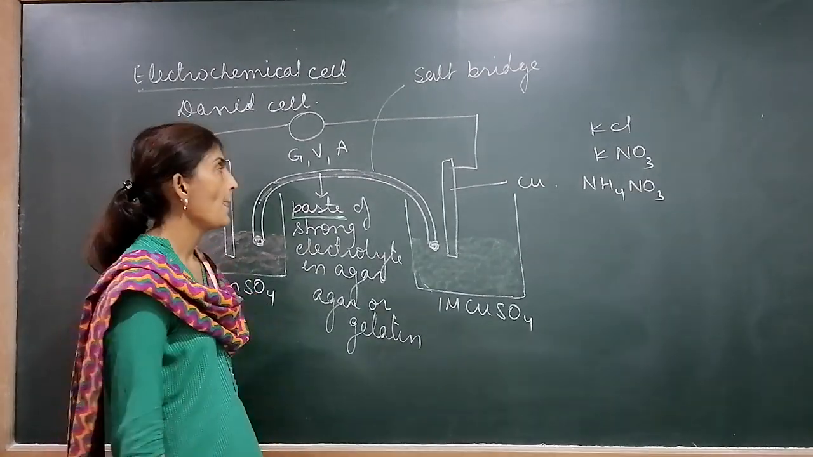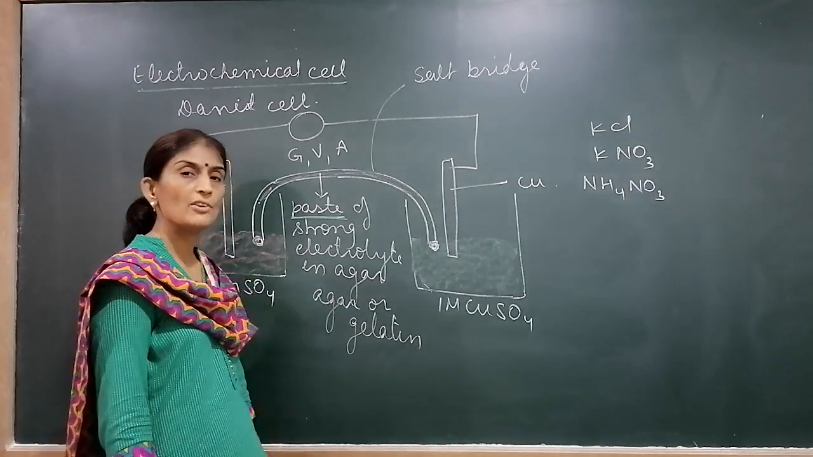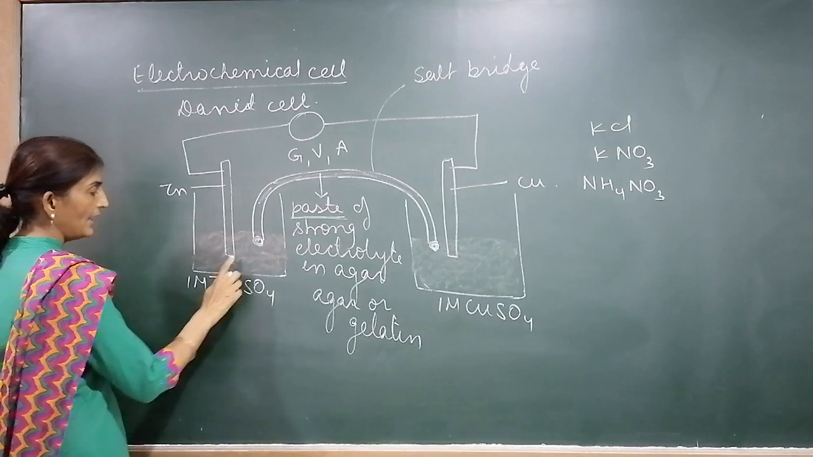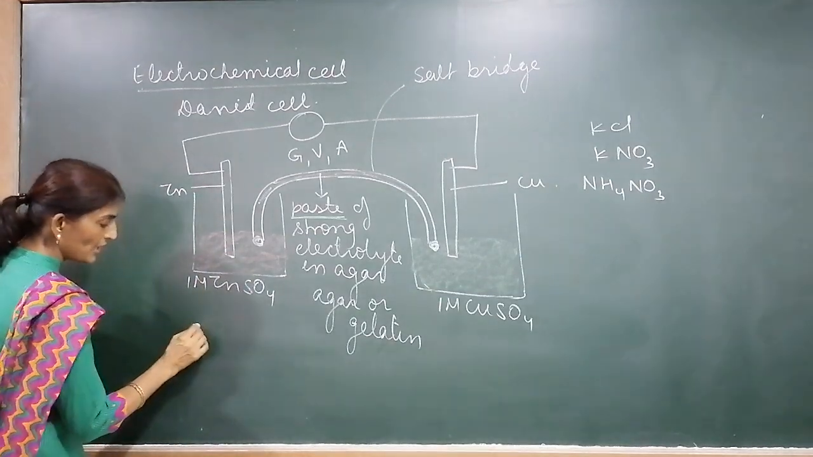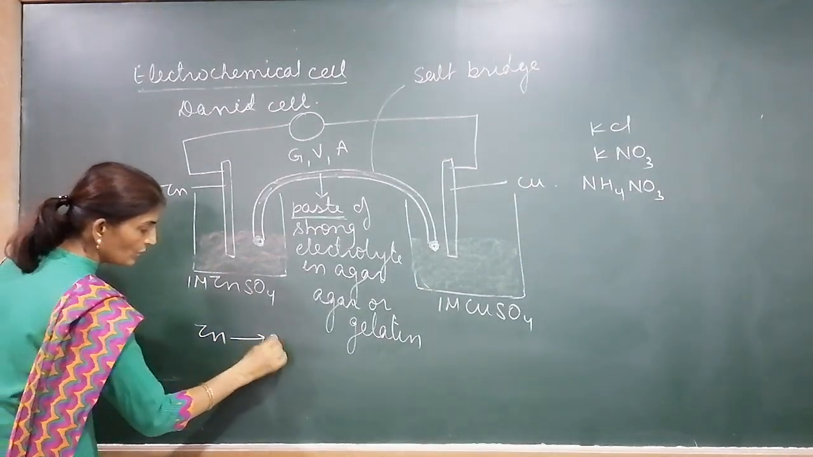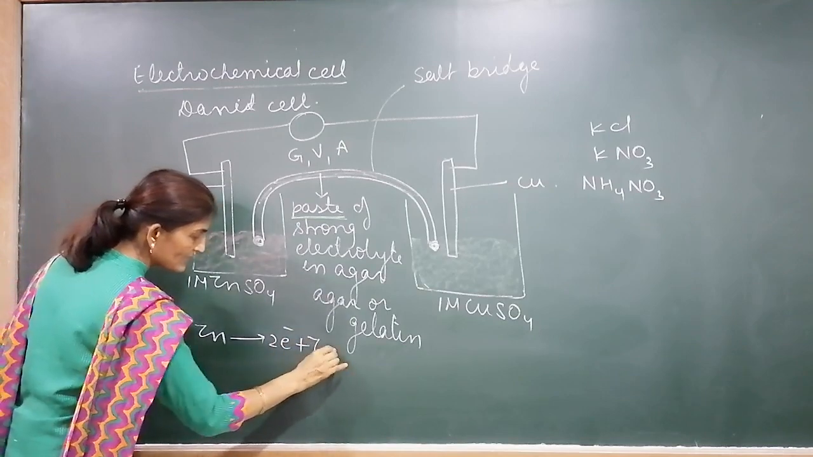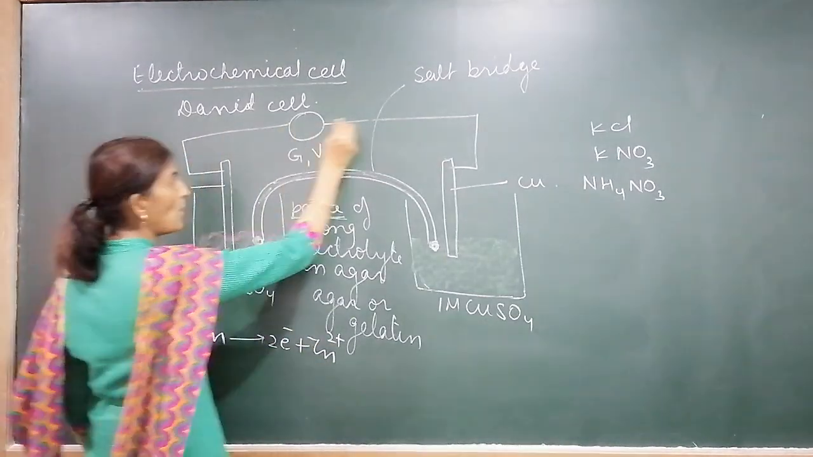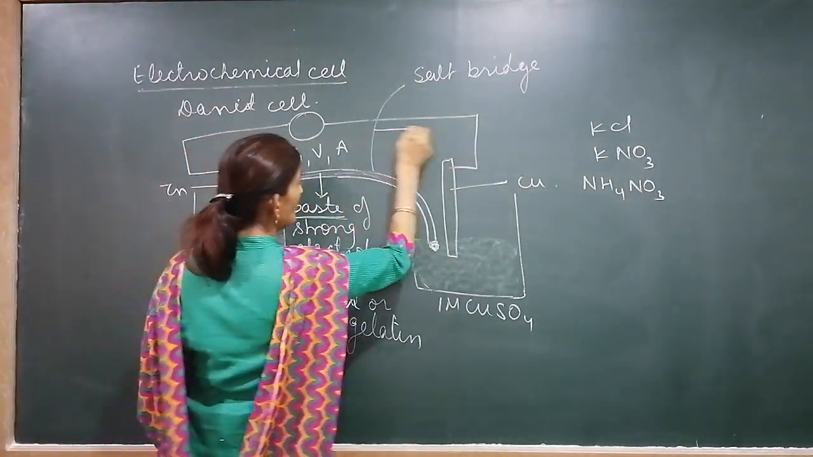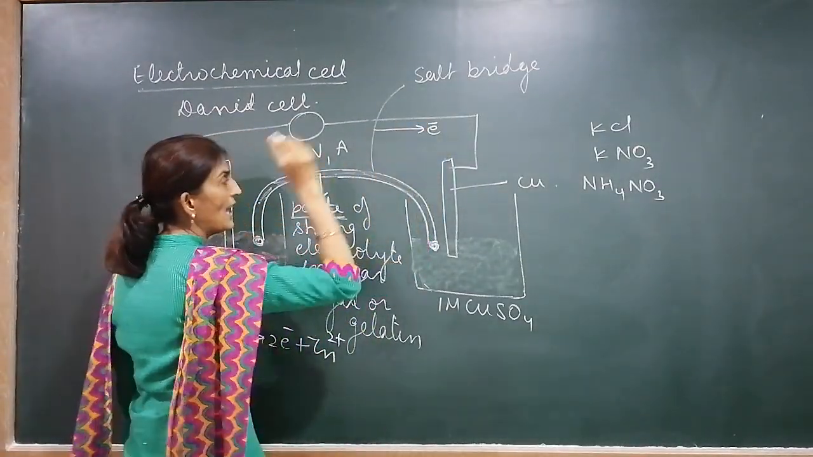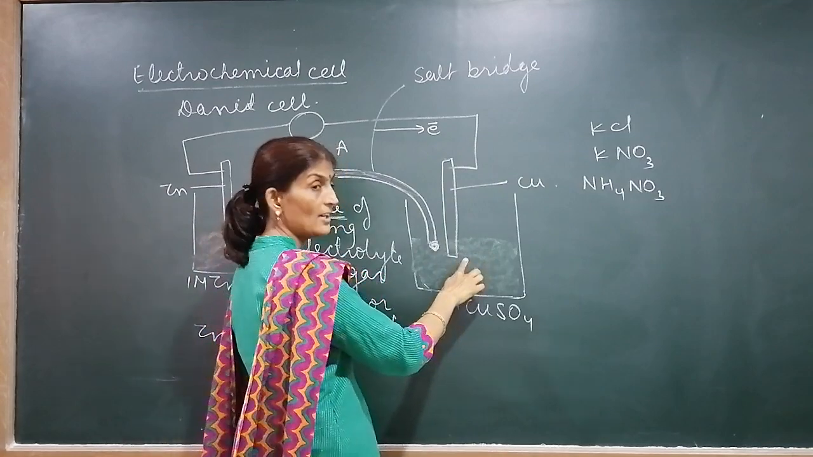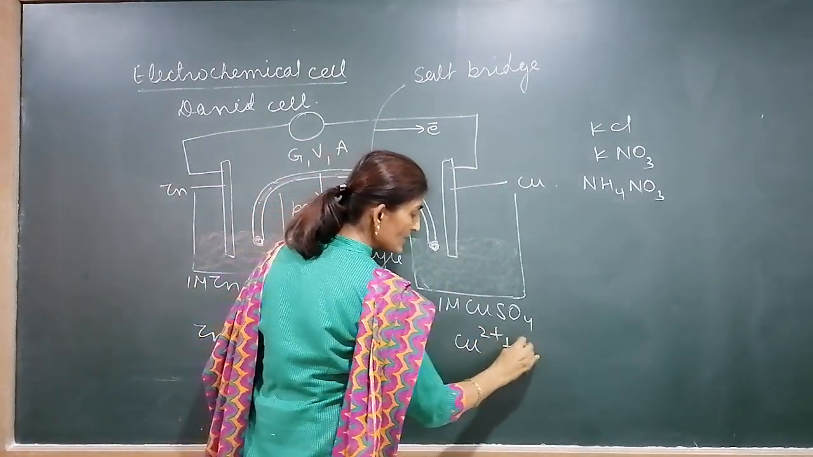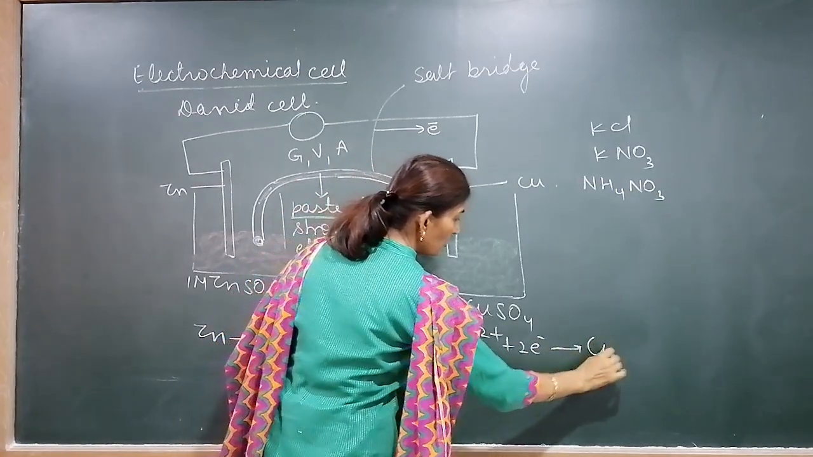Now when we connect both the rods through the galvanometer, the following reactions take place. In the first beaker, oxidation occurs: zinc loses 2 electrons and forms Zn2+. These 2 electrons move through the copper wire, so the flow of electrons goes this way and reaches the second beaker, where they reduce copper ions, which are converted into copper.